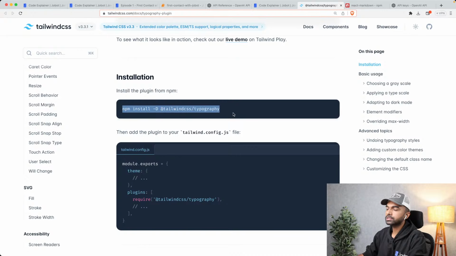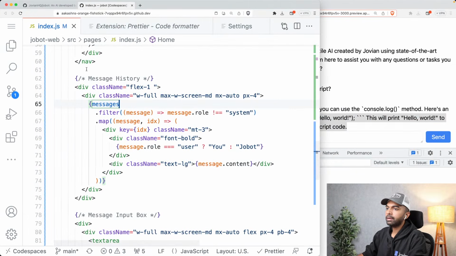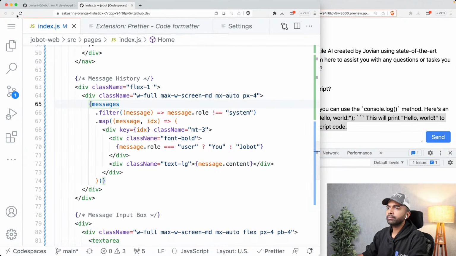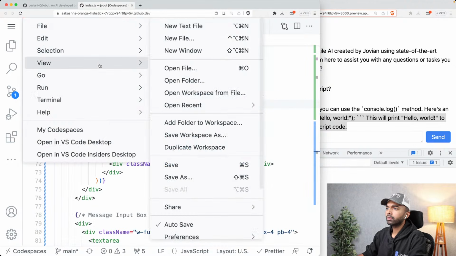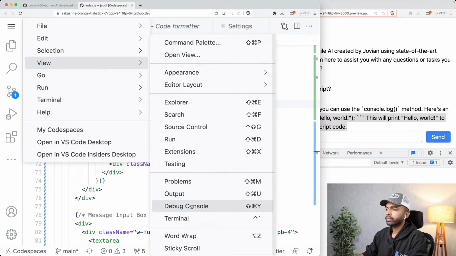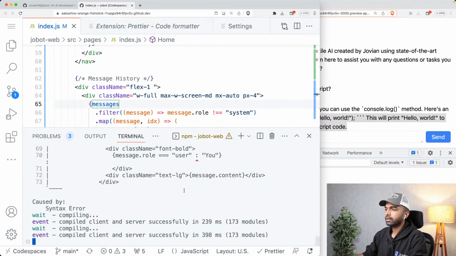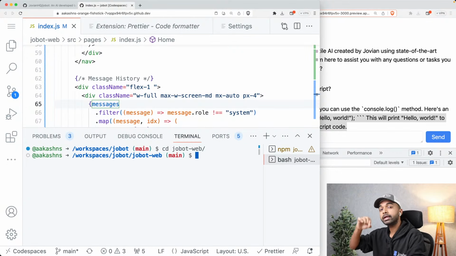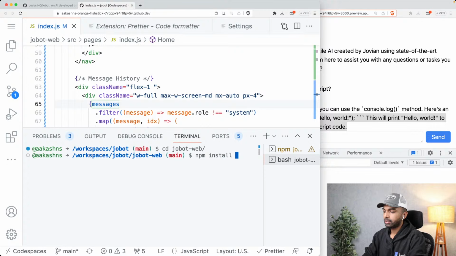So I'm just going to go in and install this plugin. Let me open up the terminal once again. Let me say view terminal, and over here let us create a new terminal window. In this new terminal window, I'm going to enter the Jobot web folder. All our dependencies have to be installed in the Next.js project, so keep that in mind, otherwise you'll run into issues. And I'm going to say npm install.